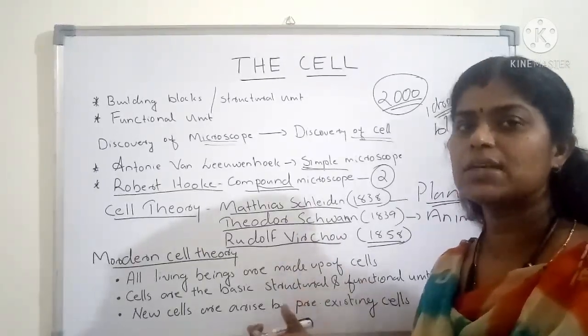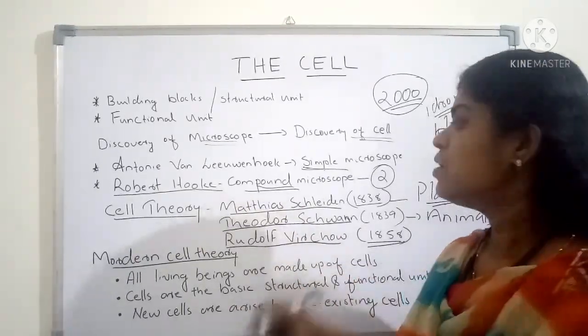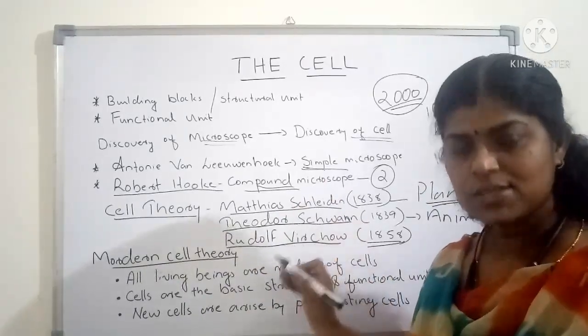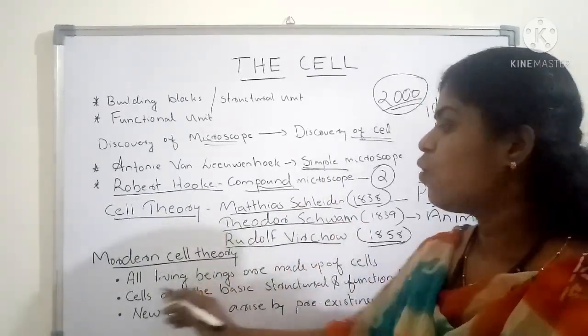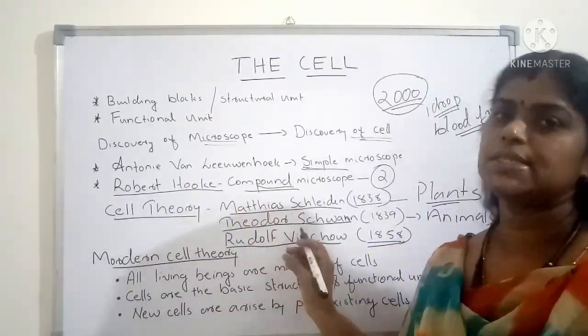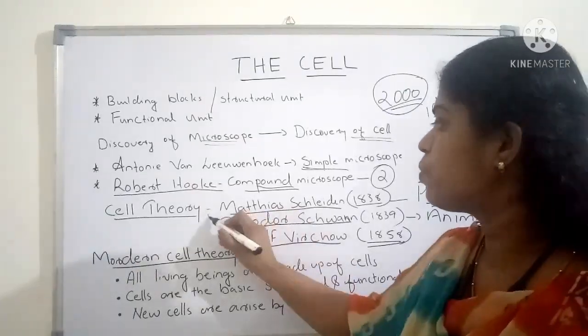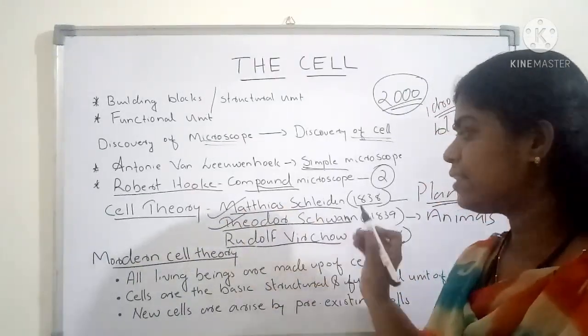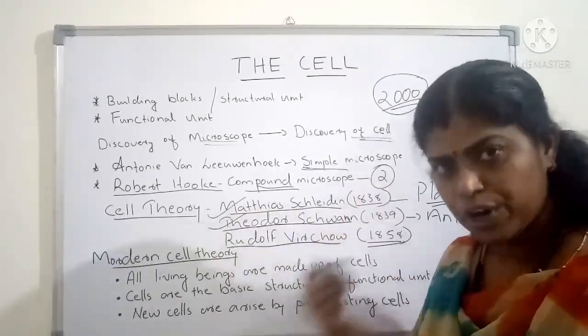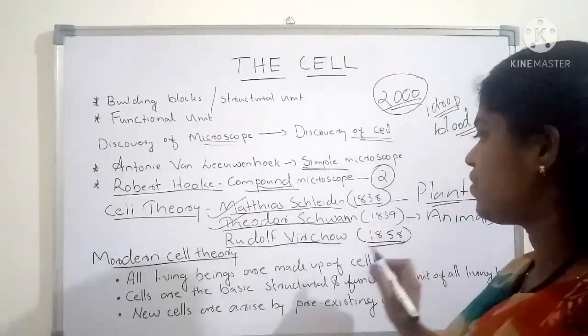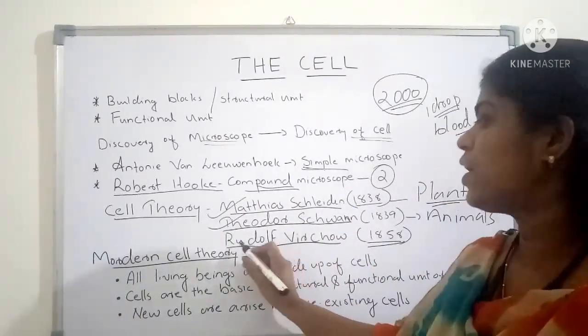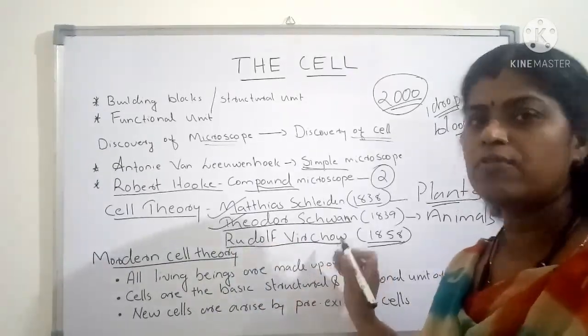Means all the new cells are forming from the parent cell. So all these 3 ideas are joined together, and now we are calling it the modern cell theory. The original cell theory was proposed by Matthias Schleiden and Theodor Schwann, and it was modified in 1858 by the additional point which was given by Rudolf Virchow.